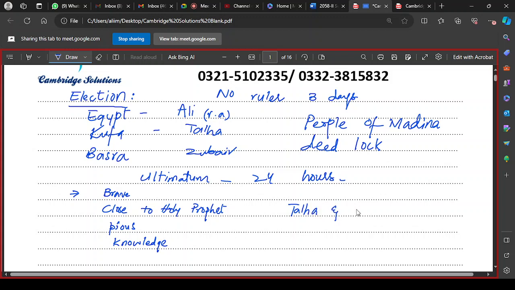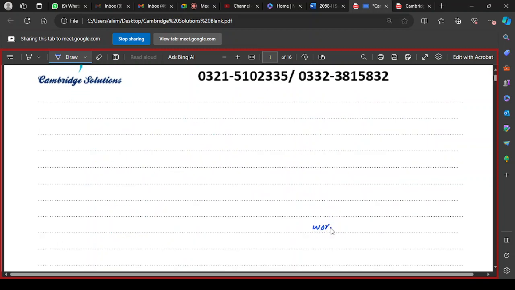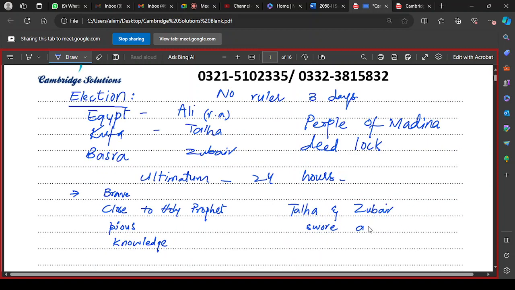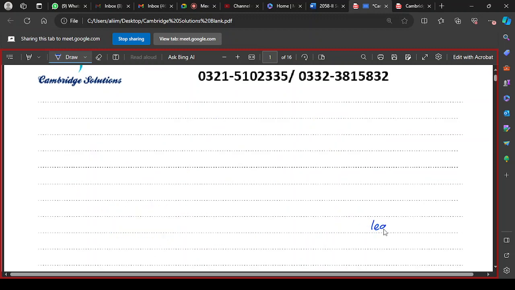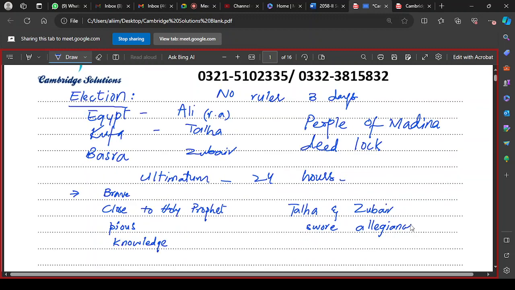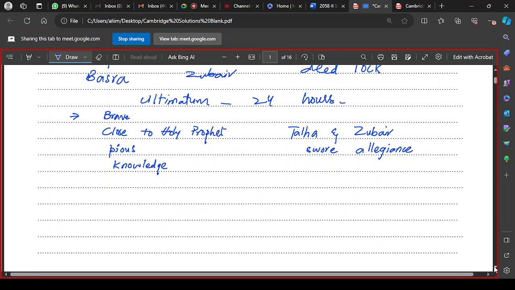They were the first to accept him as a caliph, and they swore their allegiance to him at his hand after he was elected. Usman was assassinated on 18 Zilhaj 35 AH. By the end of the month of Zilhaj 35 AH, Ali took charge of the office.